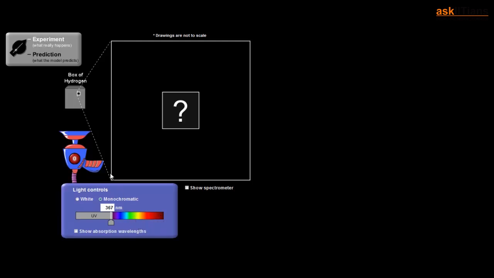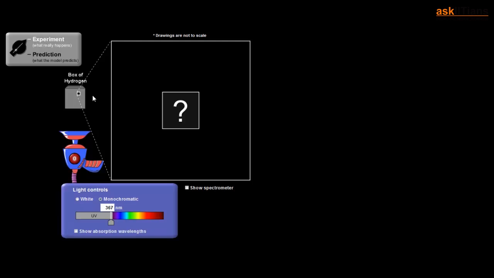Now I have two situations here. Right now this is the realistic one, that is the experiment. So I don't know what will happen if I throw light on a box full of hydrogen atoms. Whether a new type of light will be thrown out, or simply the light will be deflected, I don't know anything about it as far as right now is concerned.